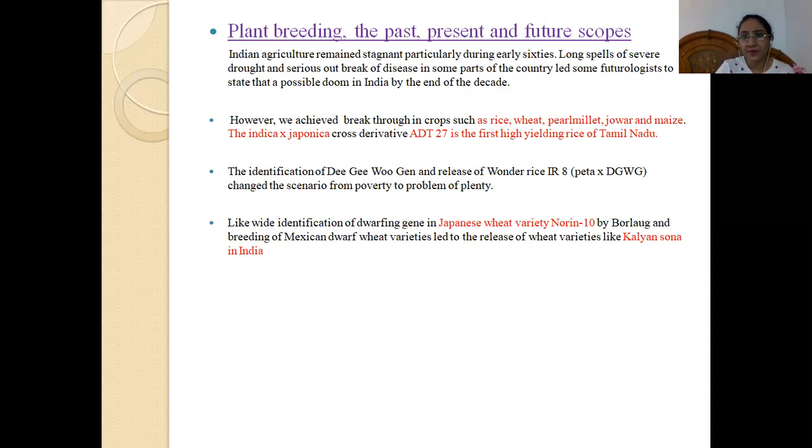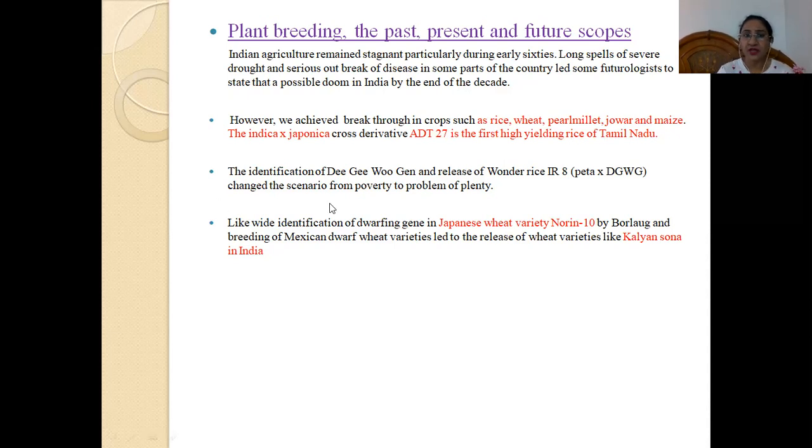Breakthrough achievements have been achieved in the case of rice, wheat, pearl millet, jowar, and maize. Mainly the cross between Indica and Japonica, the derivative ADT27, is the first high yielding rice of Tamil Nadu. So this was the highest yielding rice of Tamil Nadu. This we are studying about the past of plant breeding.